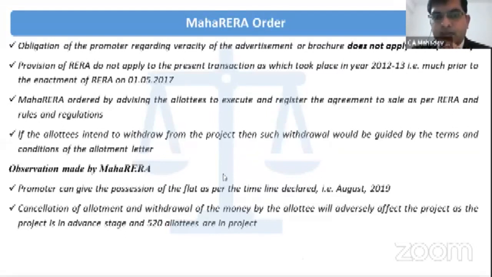So what the Mah.Real authority has said is, because the promoter has mentioned the date of completion of the project is 31st August 2019, it is the duty of the promoter to give the possession by 31st August 2019. It is not the duty of the promoter to give the possession by 2017. Further, Mah.Real observed that suppose the promoter cancels the booking, then he has to refund the money to all the allotees.